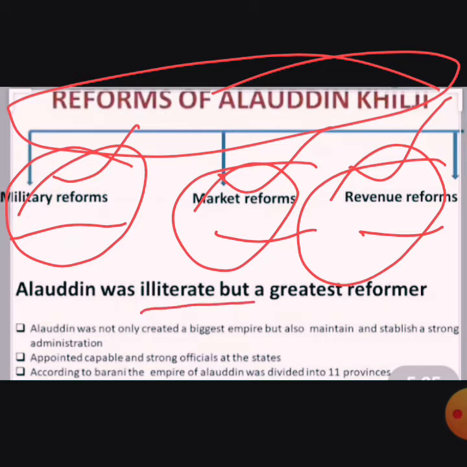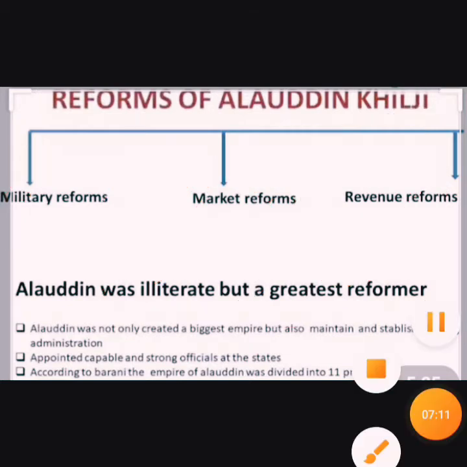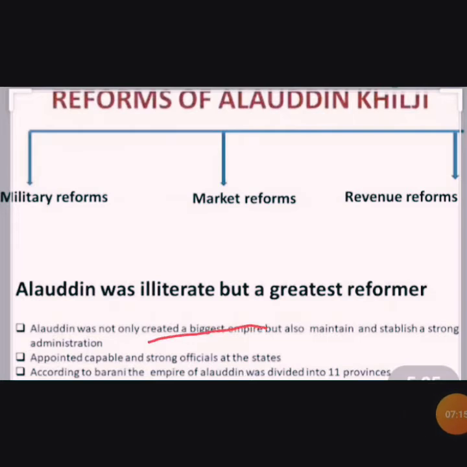Alauddin was illiterate but the greatest reformer. Yes, he was completely illiterate, but he worked very well to maintain his administration, land revenue, and military system. Alauddin not only created a big empire but also maintained and stabilized a strong administration. He appointed capable and strong officers in the state.